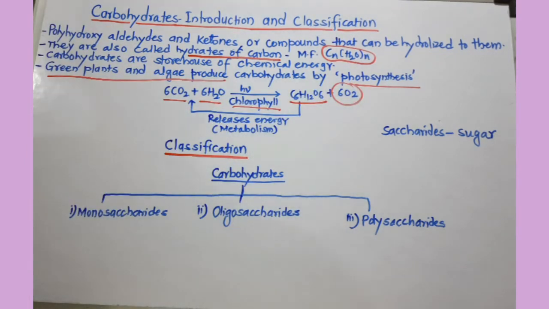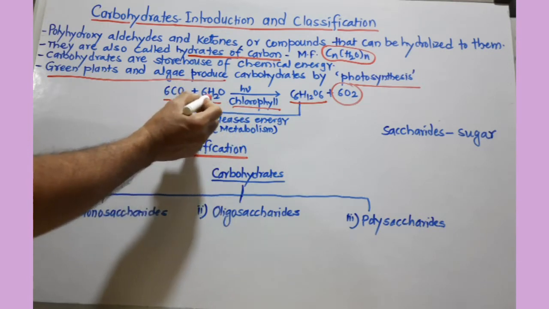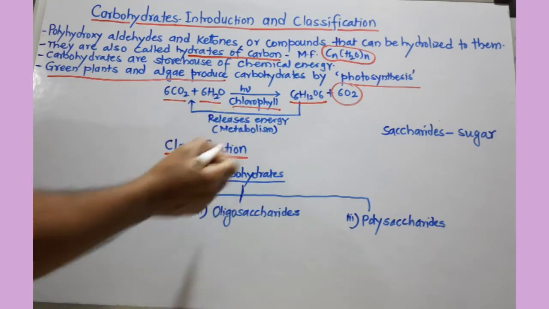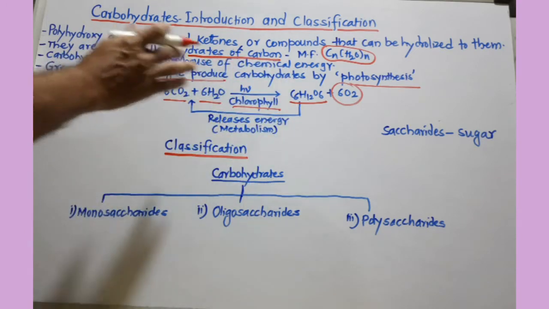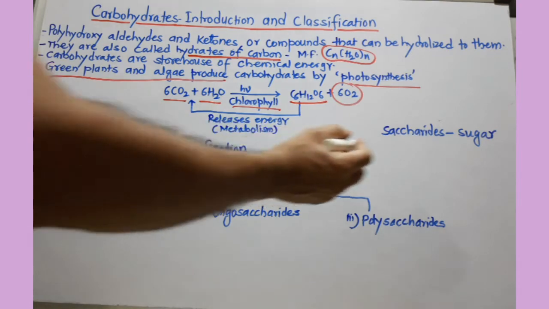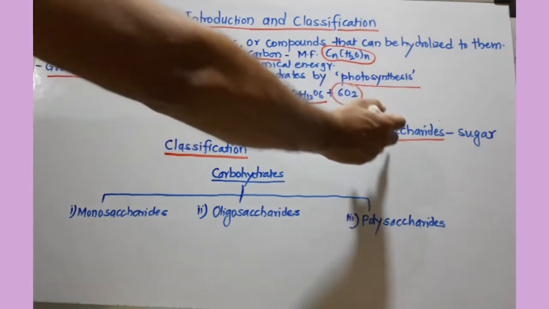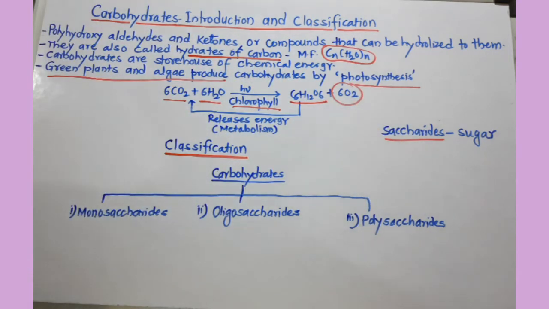Very interesting reaction. And what happens in our body? This glucose is converted to carbon dioxide and water, and a lot of energy is released during metabolism. This metabolism is actually a multi-step reaction. Carbohydrates are also called saccharides, because this term is derived from the Latin word saccharum, which means sugar. Now, after this much introduction, we will discuss its classification.